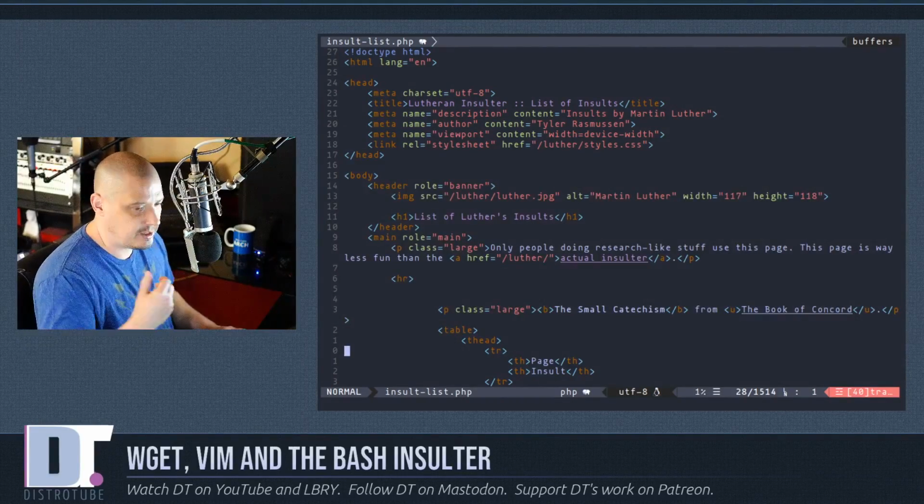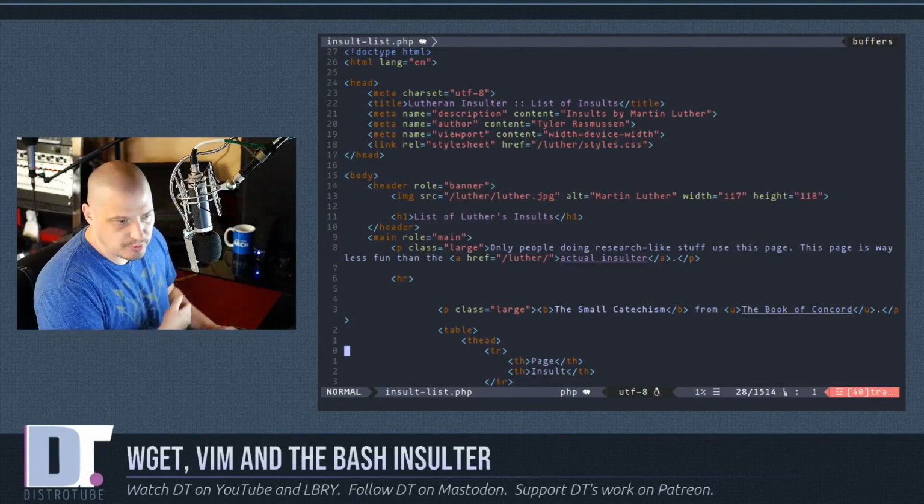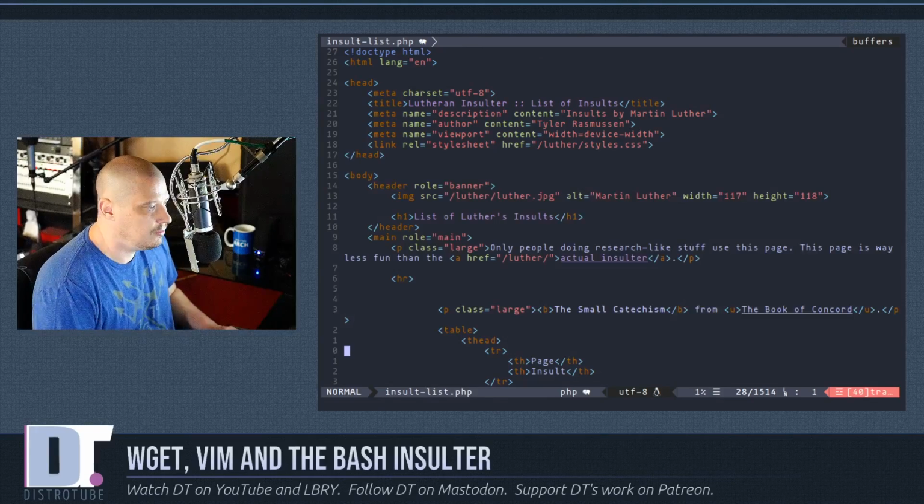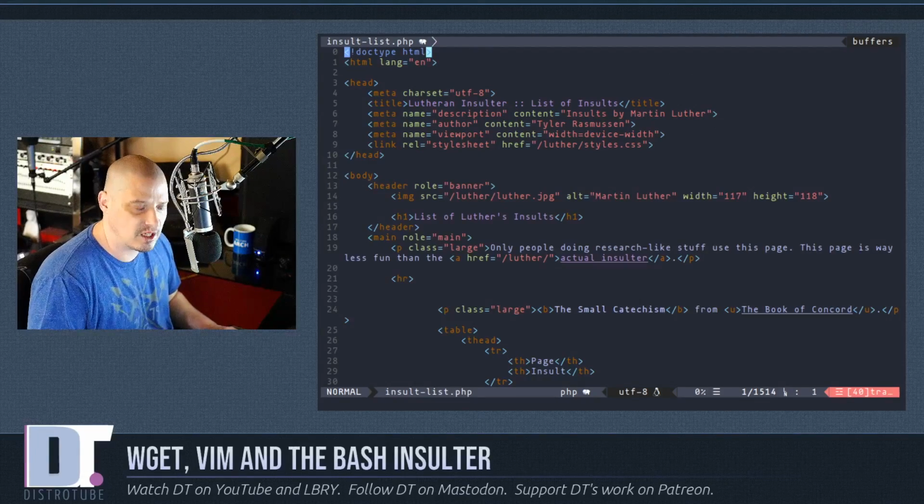The reason I opened this in Vim, or I could have opened this in Doom Emacs, which uses the Vim modes and key bindings, it really didn't matter which one I chose for this. gg to get to the top of the page.